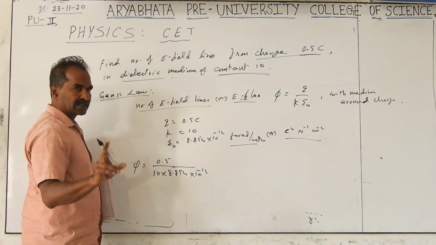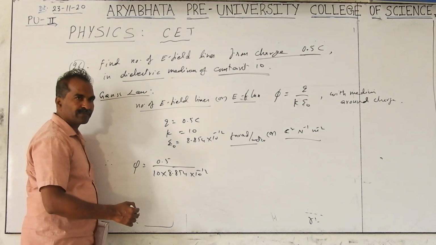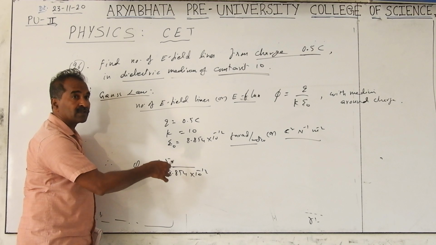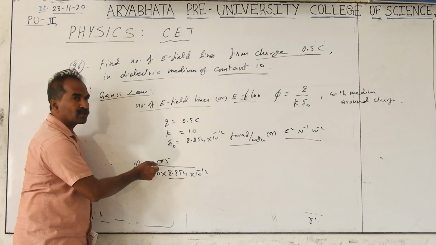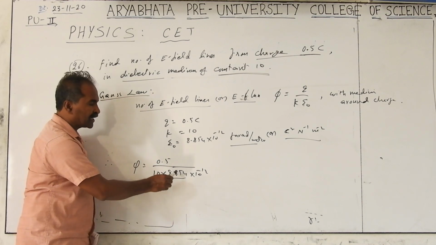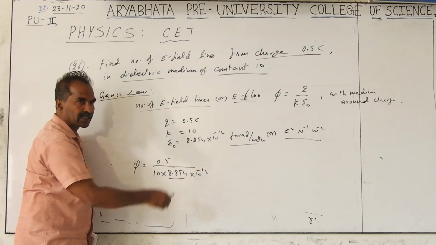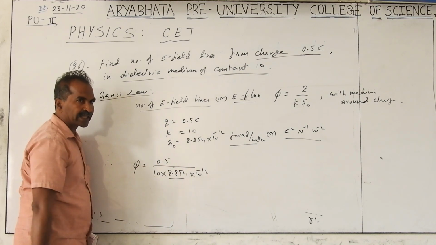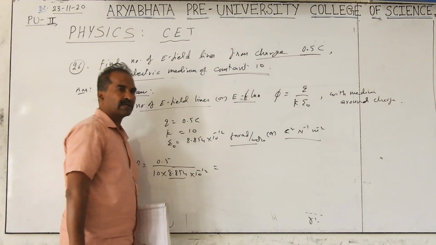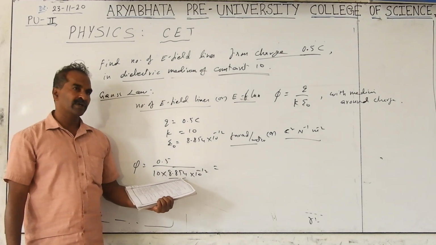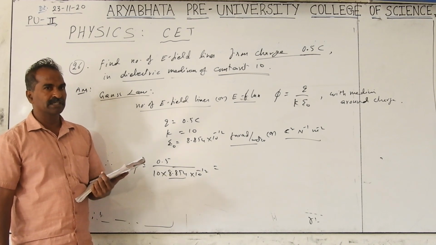But in your competitive exams, they don't give a value like 0.5 like this. They will give you values that you can calculate directly without a calculator. Generally they will give multiples of this quantity in the numerator approximately. They may give 8.85 like this as the charge. Then directly you can answer this. Here in this problem I didn't give it like that, so you calculate with a calculator or other methods. It takes a little time. Approximately you can take 8.85 as 8.9, about 9, and divide to get the nearest answer.